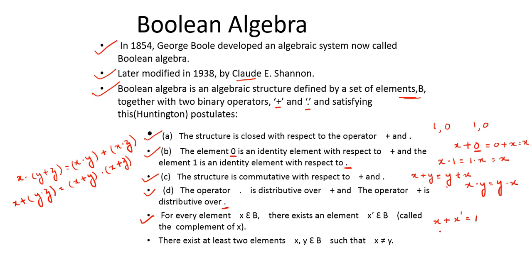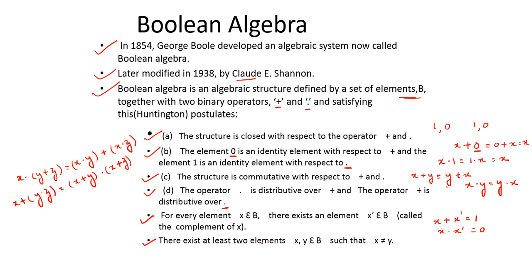Now the next one, x dot x complement is equal to 0. So for every element x that belongs to set B, there exists an element that belongs to B. So if I take 1, x complement is 0. If I take 0, it is 1. So both belong to set B. So this also gets satisfied. Come to the last one.